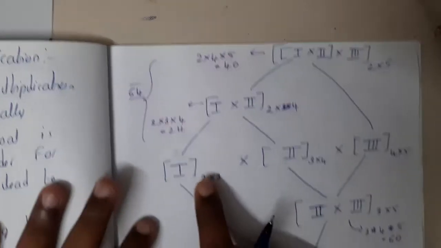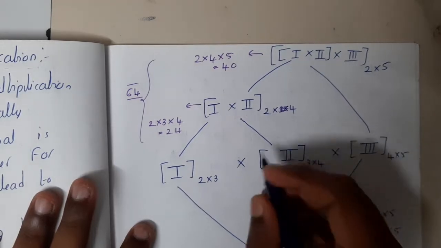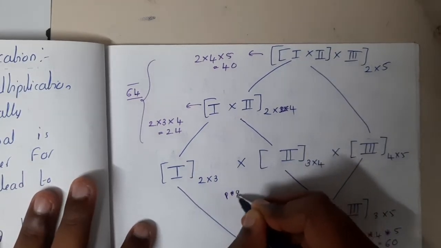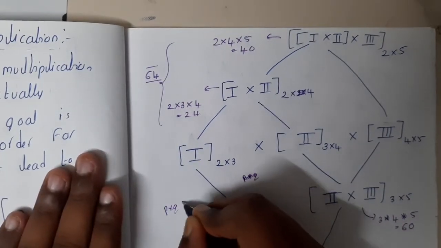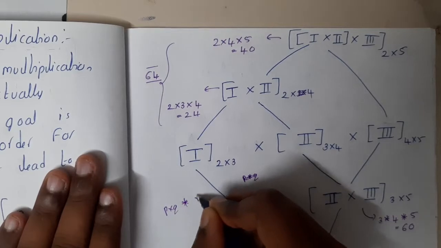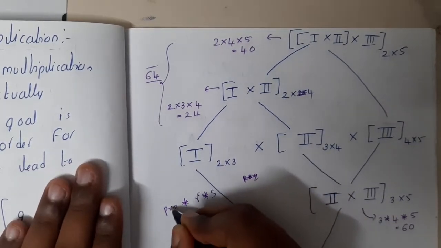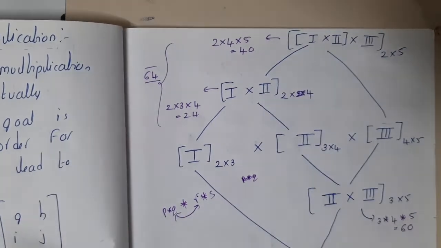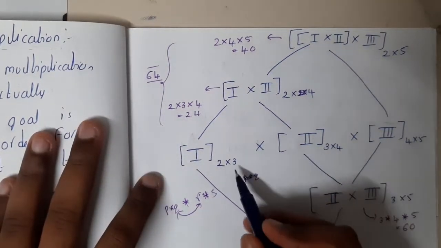So if you solve these two, you will get 2 cross 4, right? Yes. Remember, if you want to multiply P with Q, so this is your first matrix. Let me write it this way. P cross Q, you want to multiply with R cross S. The first thing you should remember is that these two values should be the same, guys. Only then can you perform multiplication. Got it?